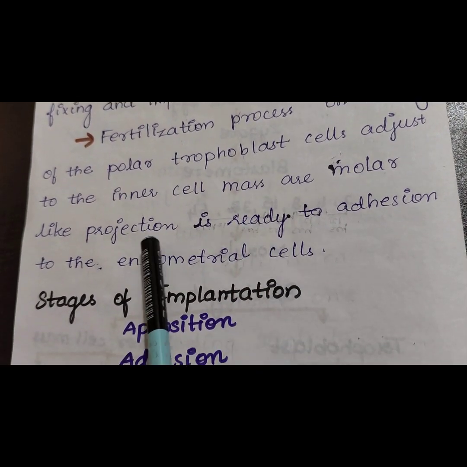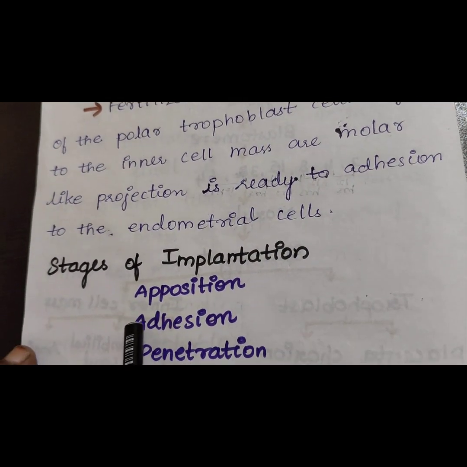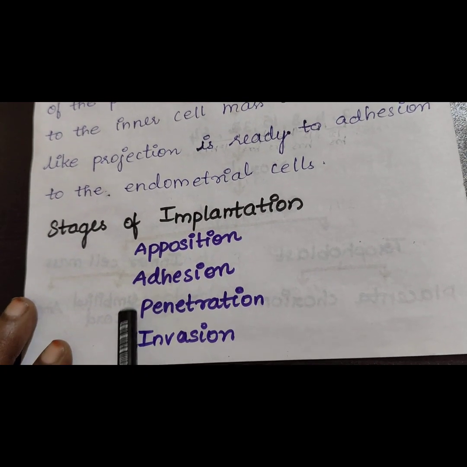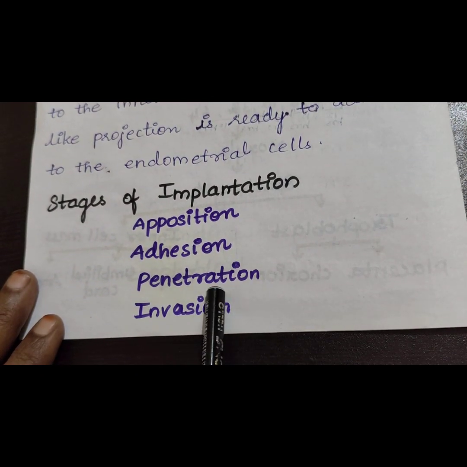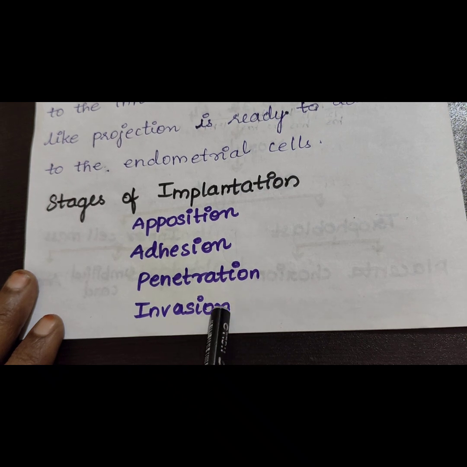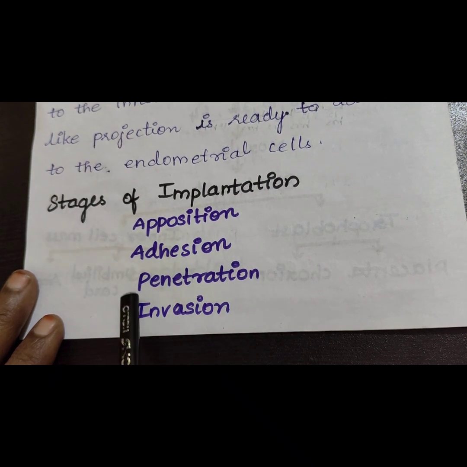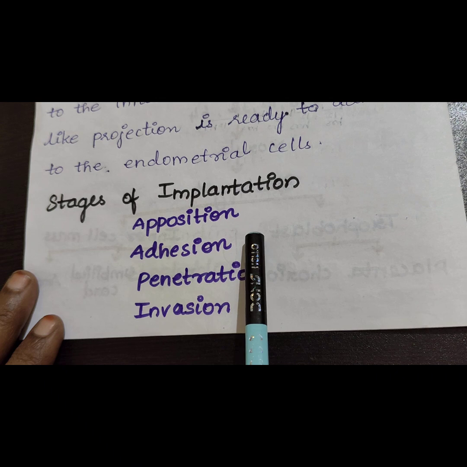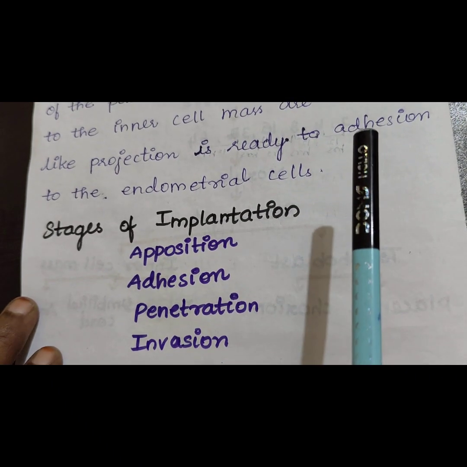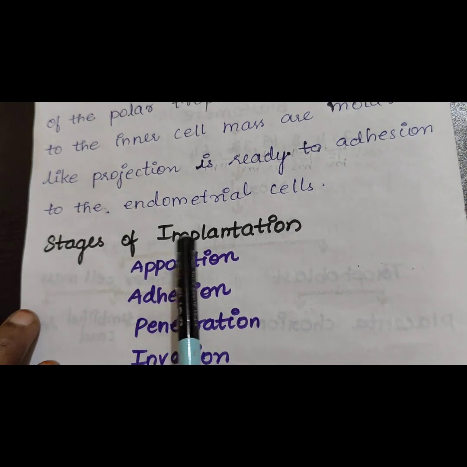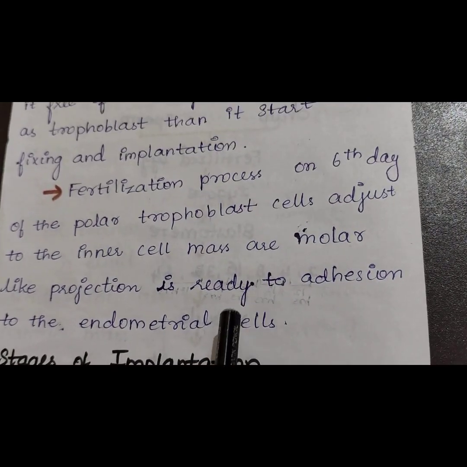Now we will see the stages of implantation. It has 4 stages. The first one is apposition, the second is adhesion, the third is penetration, and the fourth is invasion. These 4 stages take place during the implantation of the embryo inside the endometrial wall of the uterus.